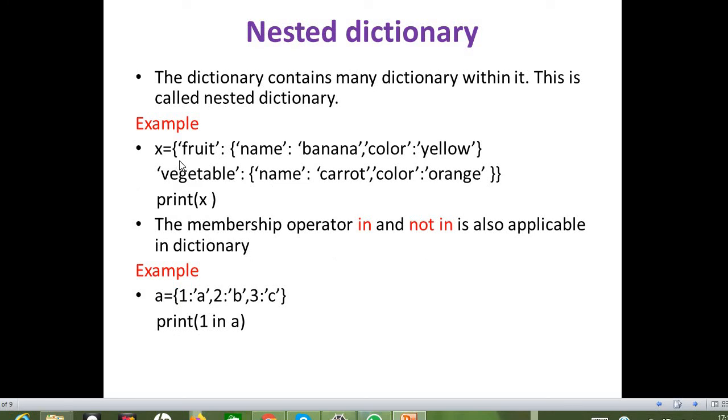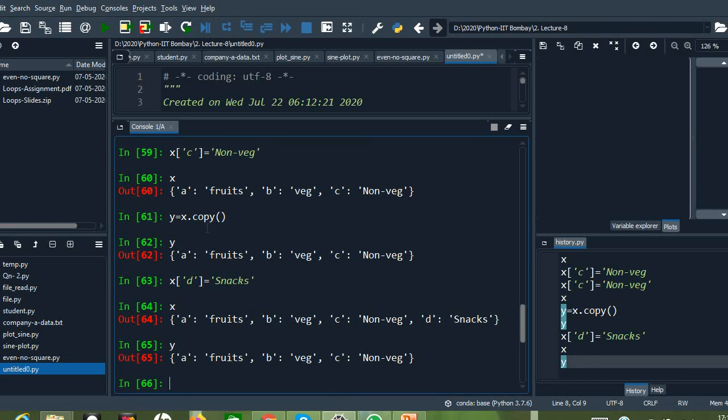Okay, next we need to discuss what is meant by a nested dictionary. Already, in the looping videos, you would have studied what is meant by nested loops. Similarly here, if inside one dictionary we create another dictionary, we can call it a nested dictionary, right? That concept is also possible in dictionaries. So let us see this with an example.